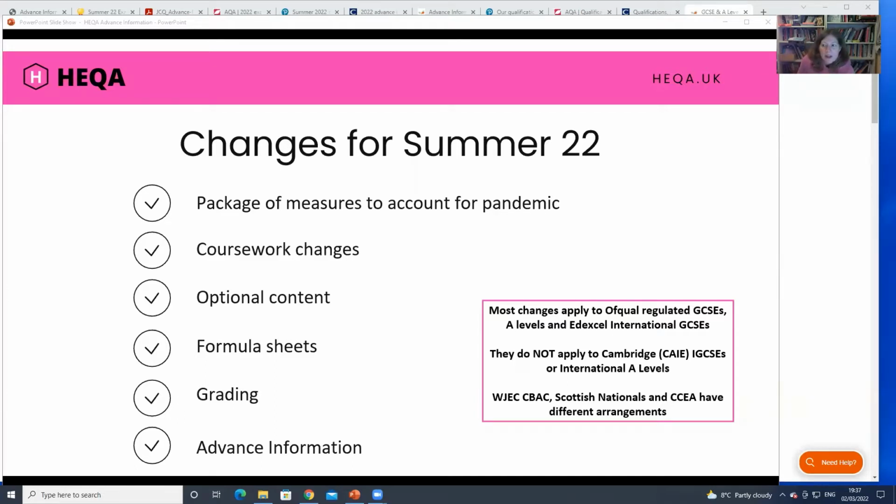And another part of the package is the way that they're going to be graded this year. And you might have seen the newspaper headlines, and they're billing this as more generous grading. And it is more generous grading compared to 2019, which is the last year that exams were run normally. However, in the years in between, where there were teacher grades, overall those grades were higher, as in more people got higher grades over the whole cohort, all the students that took them.